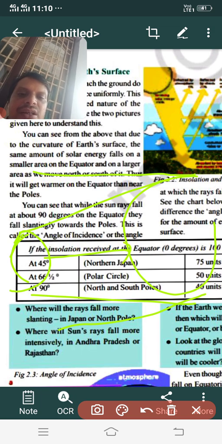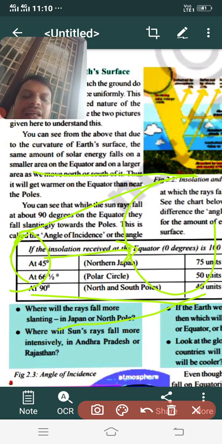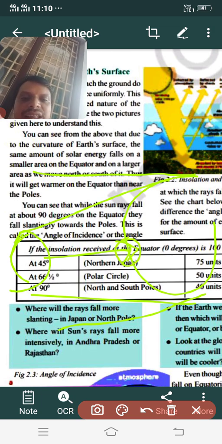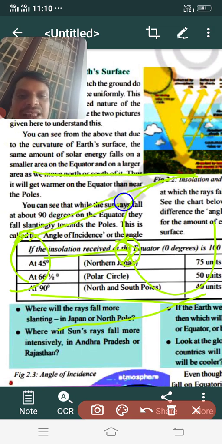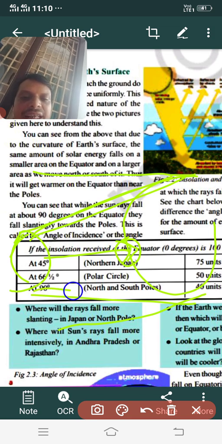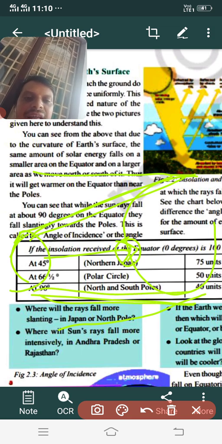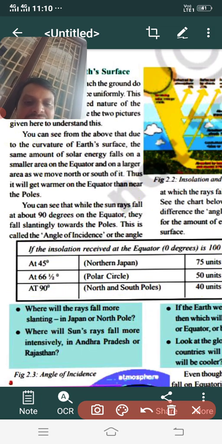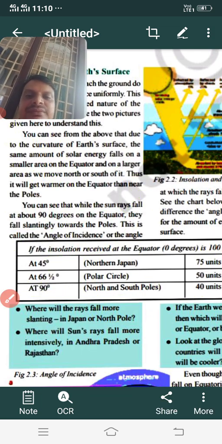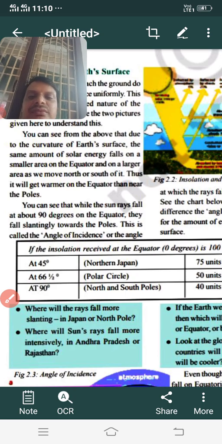So the middle part receives energy in right angle direction. This area is very small and it receives much energy. But these areas are too long, they reach far and occupy much area, and they receive less energy. That's what you can see here.